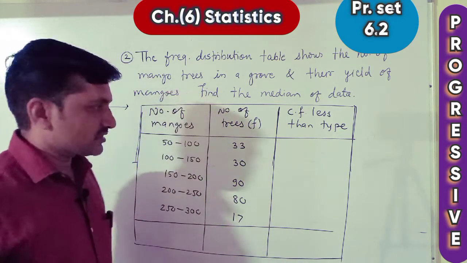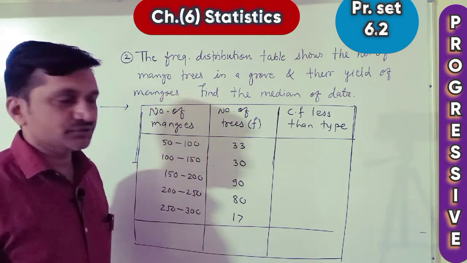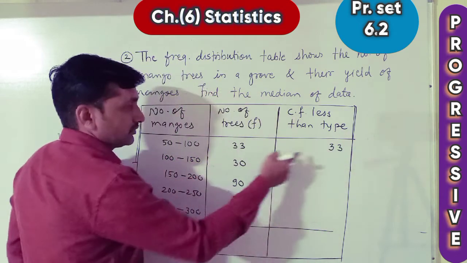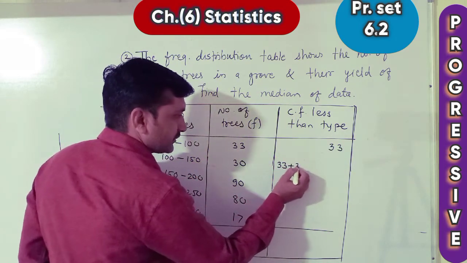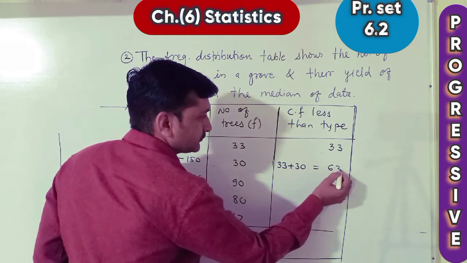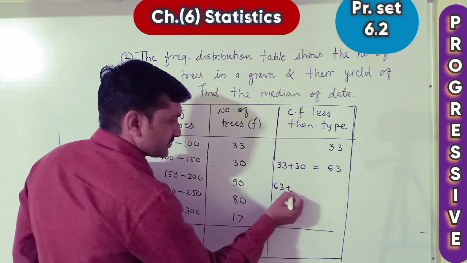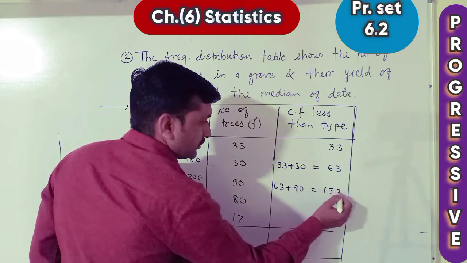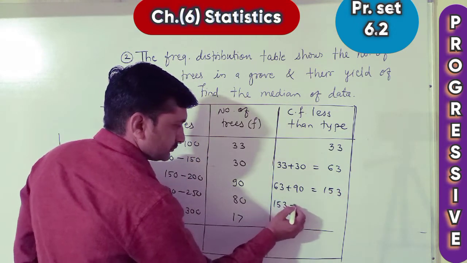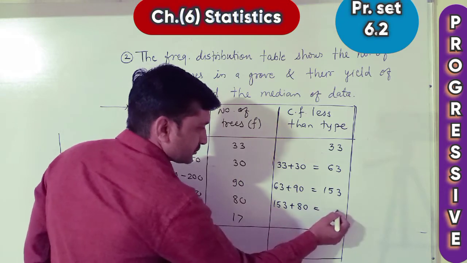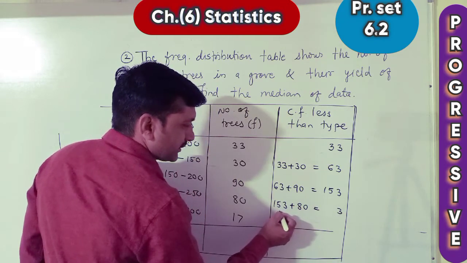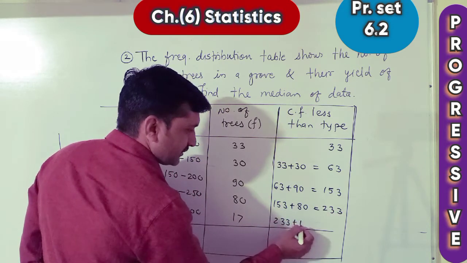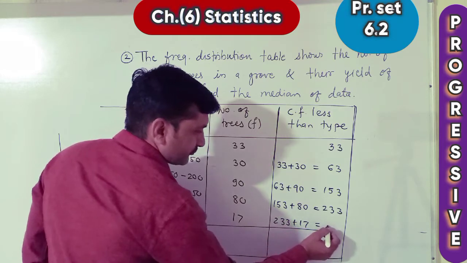Now as I told you in the first example, or you have learnt last year, when we write CF less than type, first frequency write as it is, 33, then add the next: 33 plus 30, addition is 63, 63 plus 90, here 153, 153 plus 80, here 3 as it is, 8 plus 5, 13, 233, 233 plus 17, how much? 250.